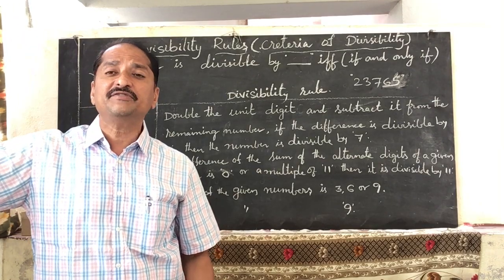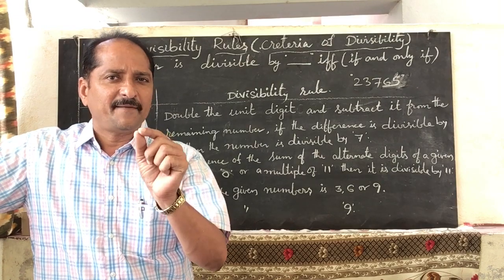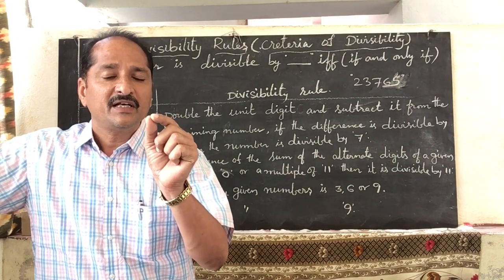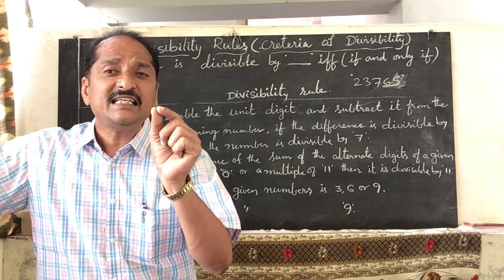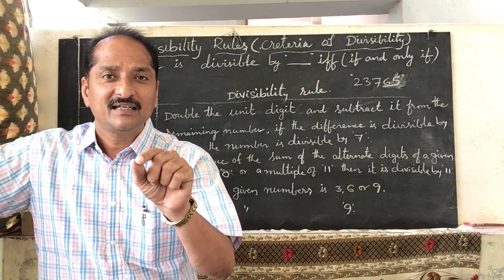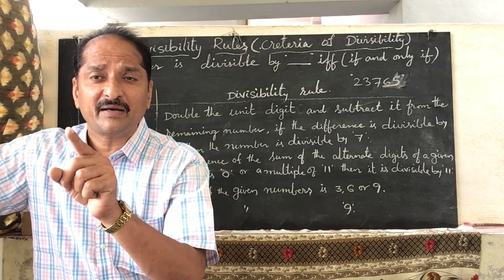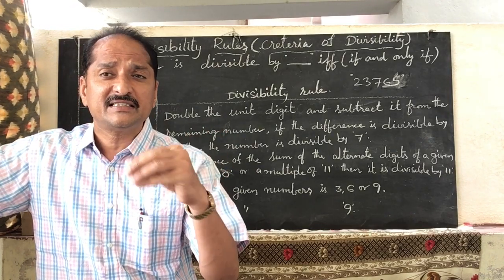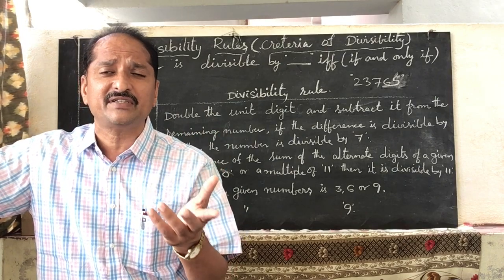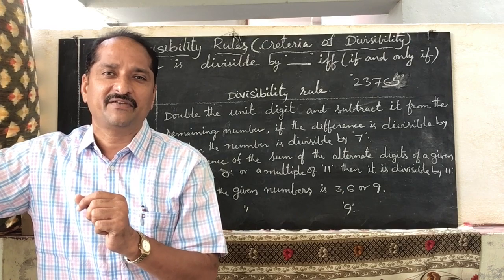Next, divisibility of 3 and 9 will be the same pattern. What is the divisibility of 3? A number is divisible by 3 if and only if the sum of the digits of a given number... remember carefully, the sum of the digits of a given number. If a number contains 3 digits, 5 digits, 9 digits, any number of digits, we should add all the digits of the given number.